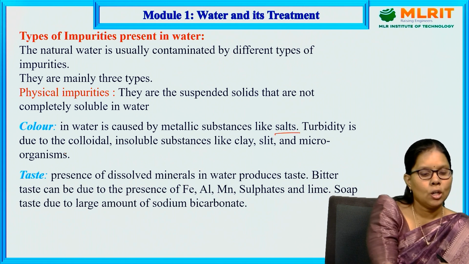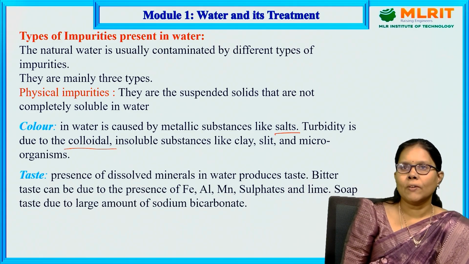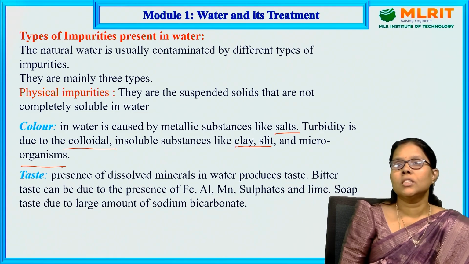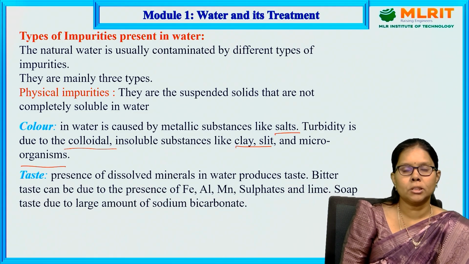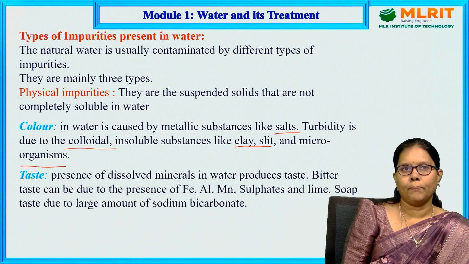Turbidity is due to colloidal particles, because of clay, slate and microorganisms. All these are also responsible for the color present in the water. So the color present in the water is because of salts and colloidal particles like clay, slate and microorganisms. And the second physical impurity is taste. It is a characteristic property which is physically present in the water.